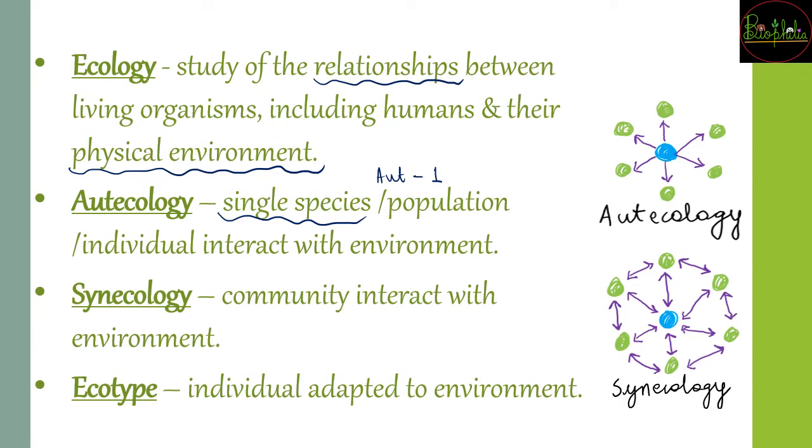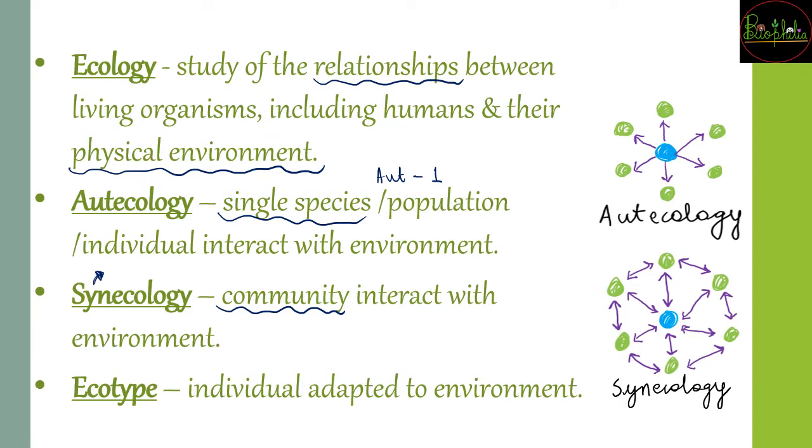Opposite of autecology is going to be synecology. तो syn जो meaning होता है, it is going to be comprised of everyone, जहाँ पे एक साथ घुल मिल के जब interaction हो रहा है, that is going to be community. So जब बहुत सारे अलग अलग population एक साथ एक दूसरे के साथ या उनके environment के साथ जब interact करेंगे, that will be called synecology.